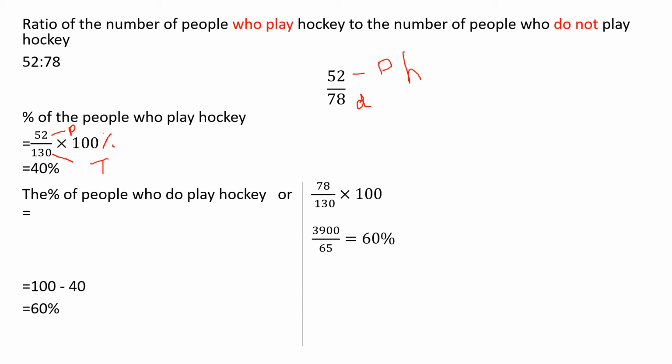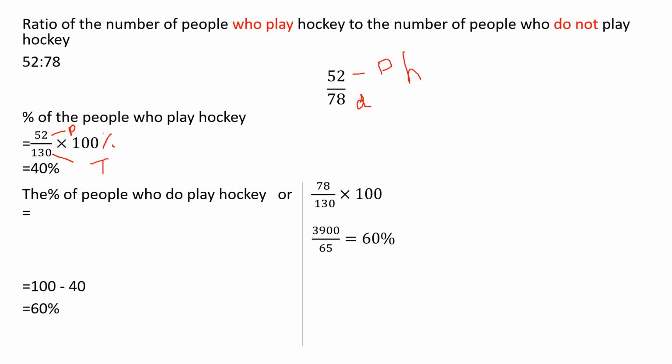Check whether you are getting 40 percentage or not. I'll give you one second. 52 by 130 into 100. Cancel it and check whether you are getting 40 percentage. Are you getting 40 percentage? Yes.